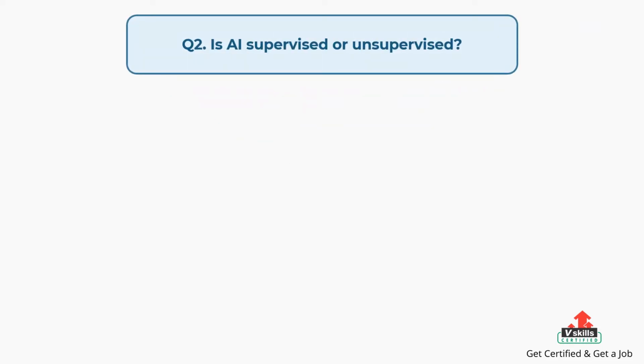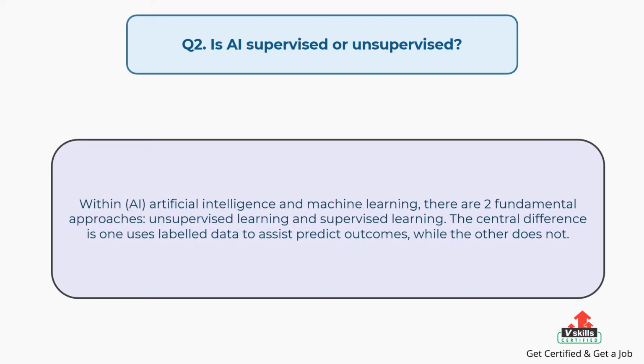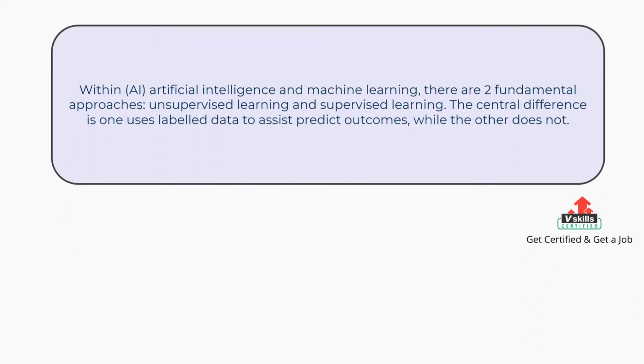Question number 2. Is artificial intelligence supervised or unsupervised? The answer is: within artificial intelligence and machine learning, there are two fundamental approaches, unsupervised learning and supervised learning. The central difference is one uses labeled data to assist predict outcomes, while the other does not.